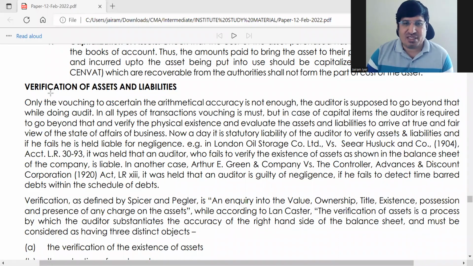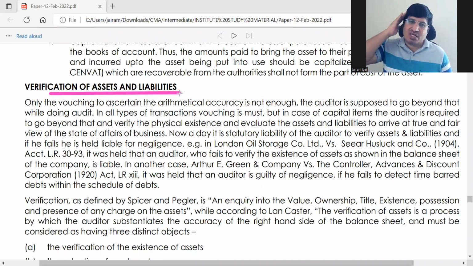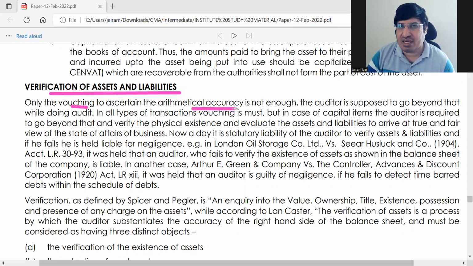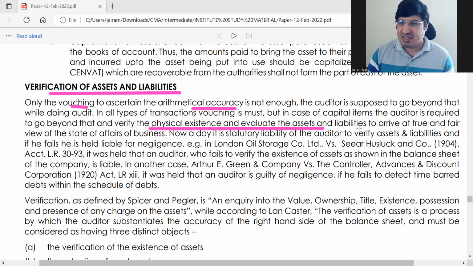So the last part is verification of assets and liabilities. This verification process is done only for assets and liabilities. Before this we have seen vouching. In vouching you get arithmetical accuracy. You have the voucher and that has been entered correctly, but that is not enough. So the auditor has to find out whether the asset is physically there. He has to see that it must be physically present.